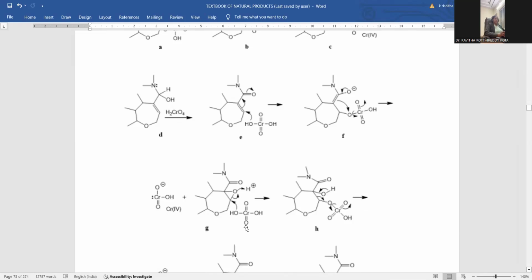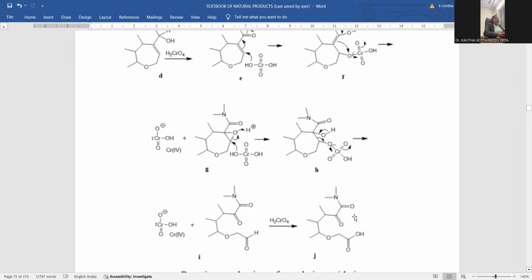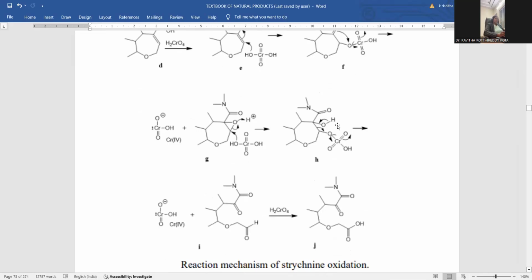So one more molecule of chromic acid is to be treated. Here oxygen is going to work upon this carbon atom, and the bonded electrons are moving towards the oxygen, and oxygen is susceptible for protonation under acidic conditions. So here you can notice the hydroxyl, and here you can notice the chromate ester. Later, again rearrangement takes place, bond delocalization, cleavage, and making is possible. The OH group is discarding this hydrogen, and here again a ketonic moiety is originated.